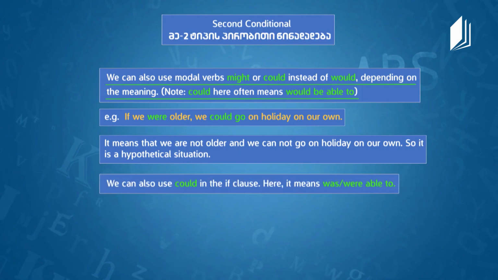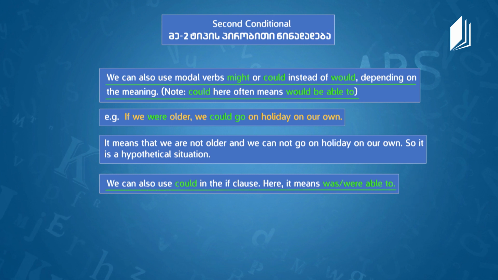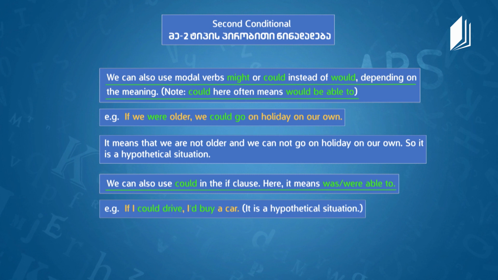And another thing, we can also use could in the if clause, and here it means was or were able to do. For example, if I could drive, I'd buy a car. So it means that I cannot drive, I'm not going to buy a car. You don't need a car. Yeah, I don't need a car. It's a hypothetical situation, and again, we use second conditional here.